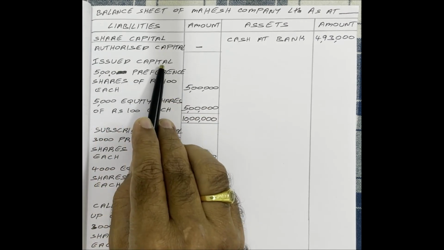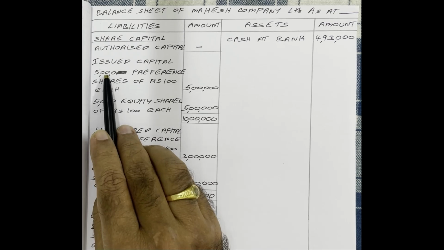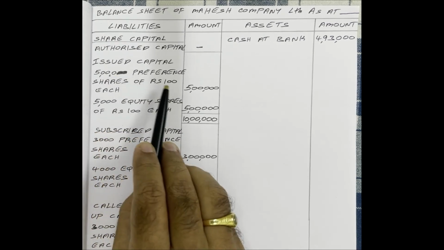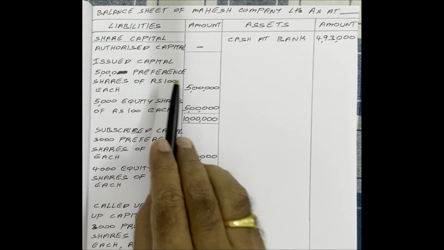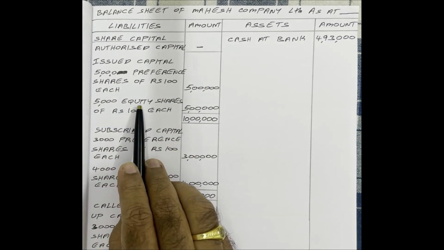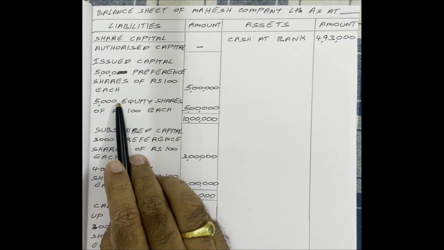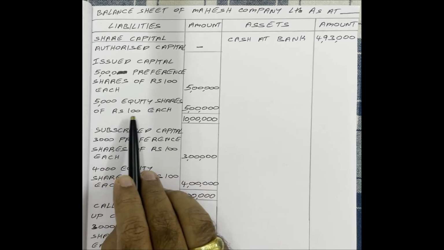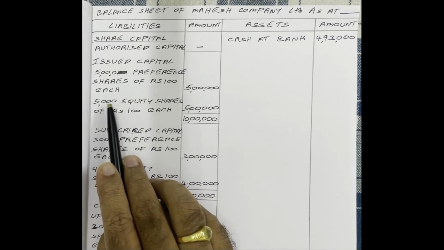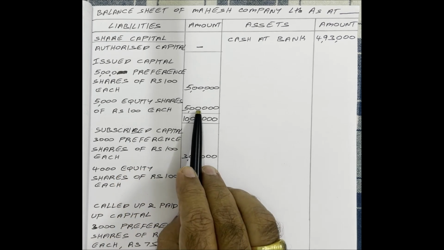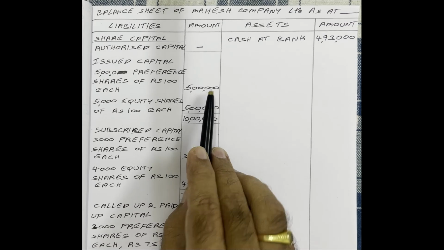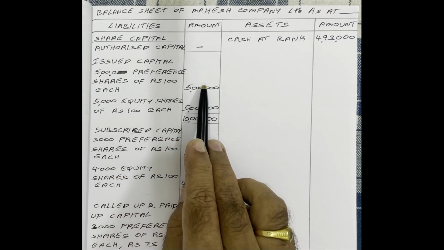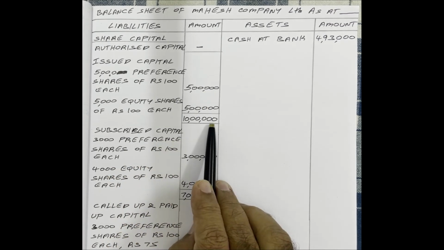Come to issued capital. Preference shares: 5,000 shares the company issued at the rate of 100 rupees each. So 5,000 into 100, 5 lakh. Equity shares: 5,000 equity shares the company issued at the rate of 100 rupees each. 5,000 into 100, 5 lakh. So issued capital for preference share is 5 lakh, for equity share 5 lakh. Total issued capital is 10 lakh rupees.